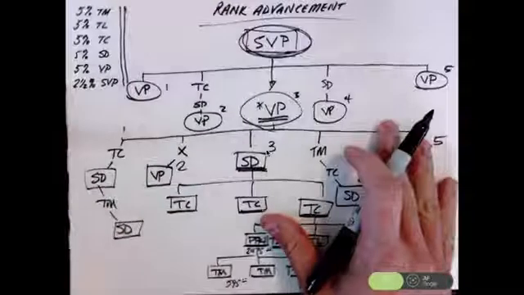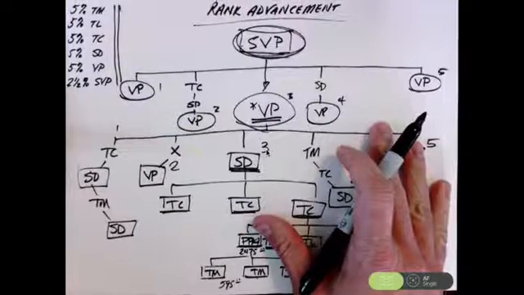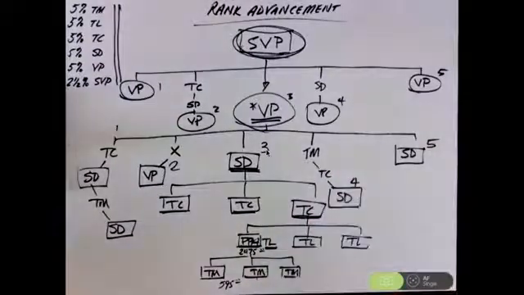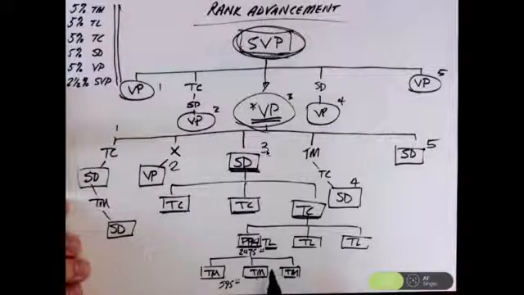So rank advancement in DubLI is really simple. It's not complicated at all. And once you understand it, what you want to do is go to work building your organization structurally so that you can rank advance as rapidly as possible. And the best way to do that is just simply to build in teams of 3.